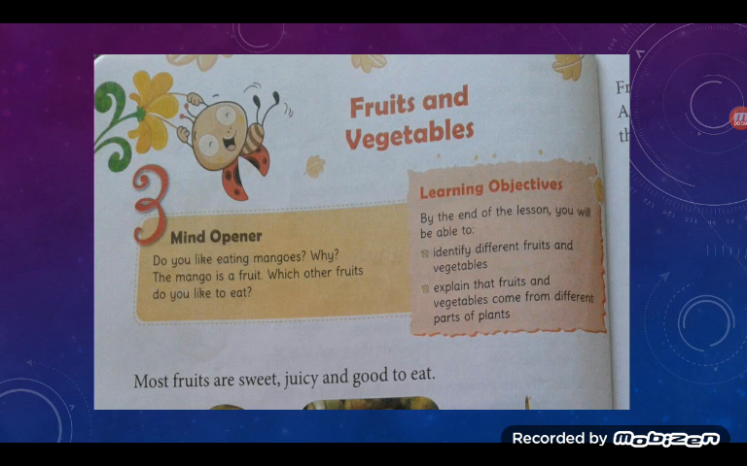Do you like eating mangoes? Why? The mango is a fruit. Which other fruits do you like to eat?